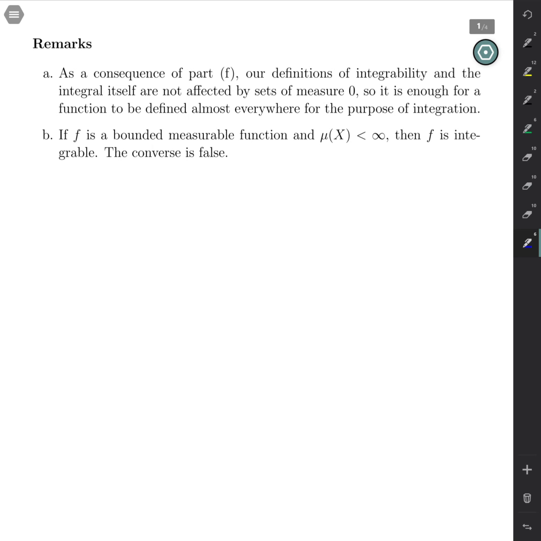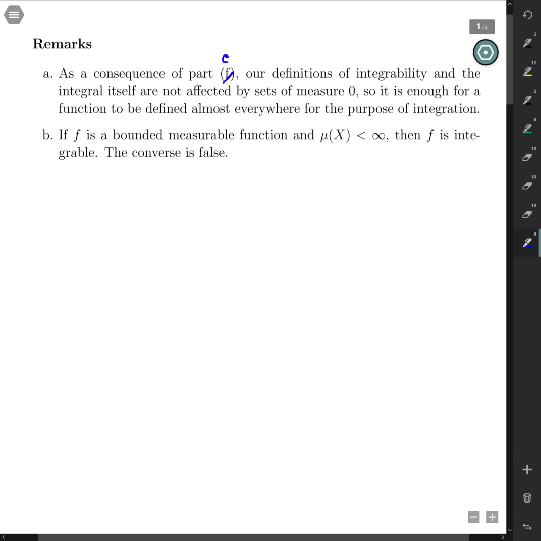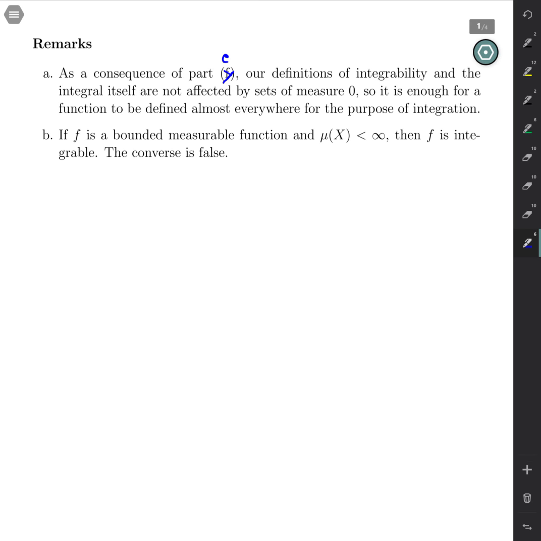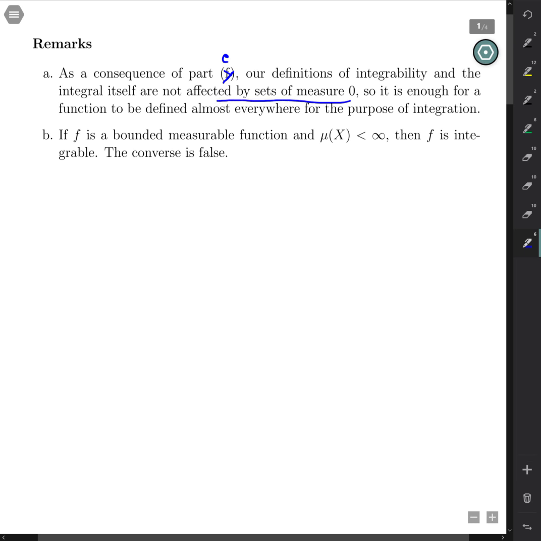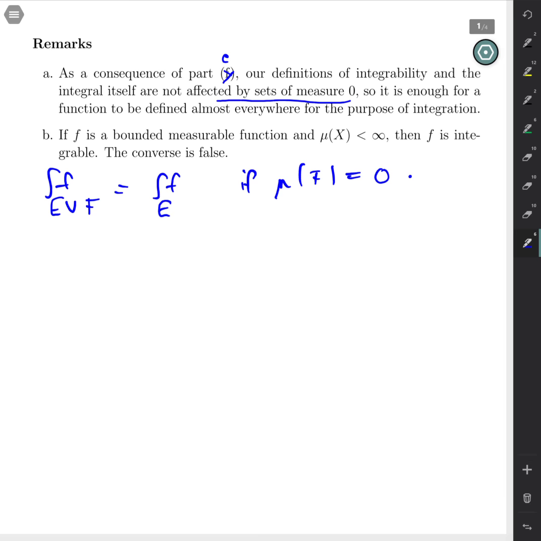Just as a wrap-up to the last theorem, 242, as a consequence of, it should actually say part C here, our definition of integrability and the integral itself are not affected by sets of measure zero. We made this comment in class and explained why that's true. C says that the integral of f over E union capital F is equal to the integral of f over E if the measure of capital F is equal to 0. It doesn't affect the integral at all, no matter what f is on that set.